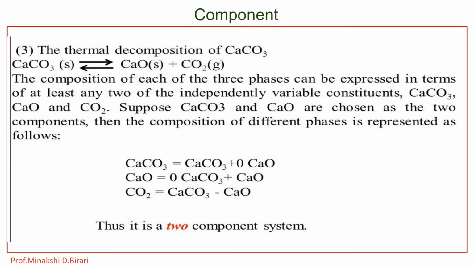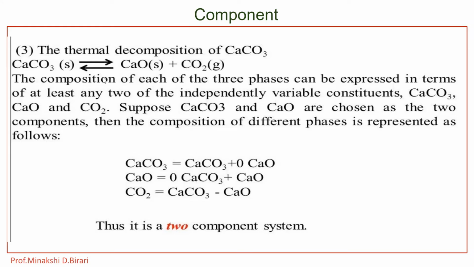The phase calcium carbonate can be imagined to be made up of calcium oxide and CO2. Calcium oxide and CO2 are chosen as the components of the system. Then the composition of each phase can be expressed by using different equations.